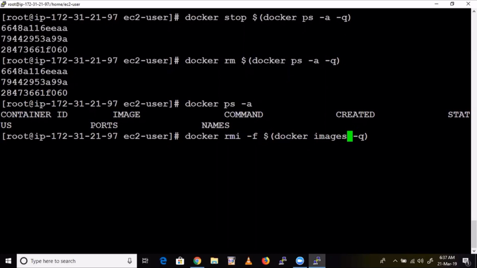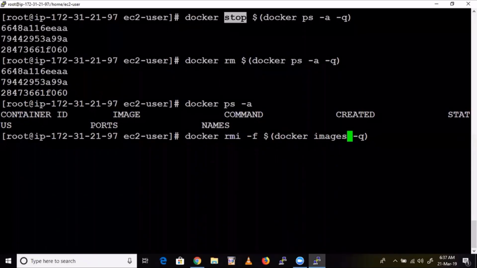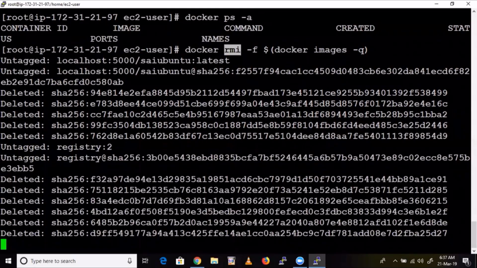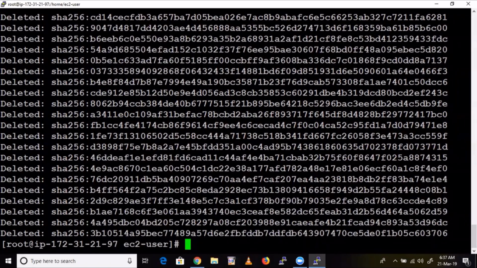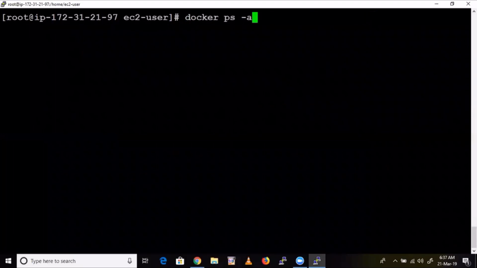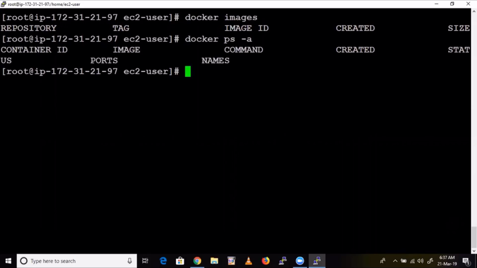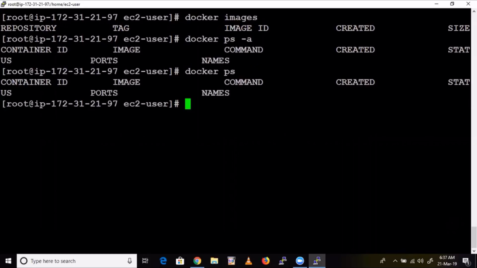Here ps, here stop, here rm, here rmi. Here ps -a, here images. That's it. Enter. It will delete all images in your base machine. Now verify docker images. See here, no images. No containers, no running containers. With one single step, you can delete all these things.